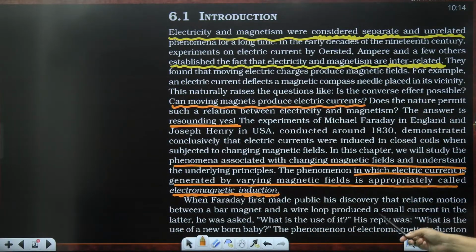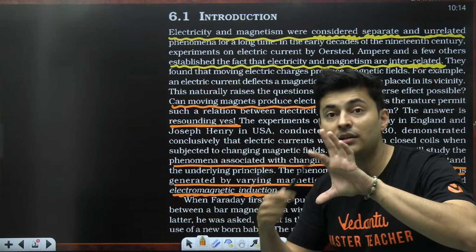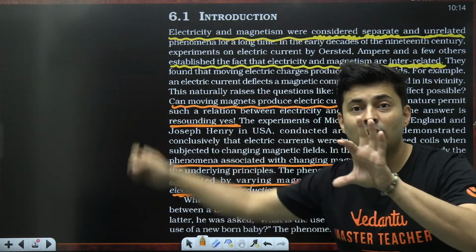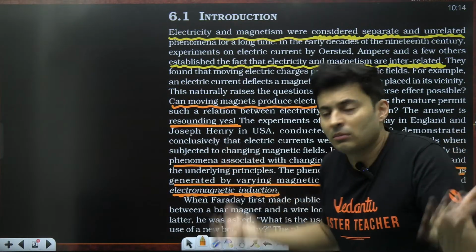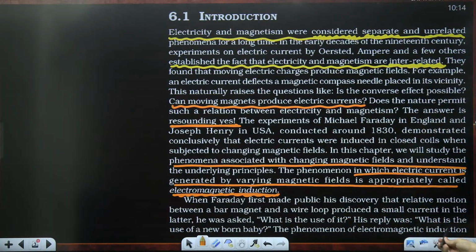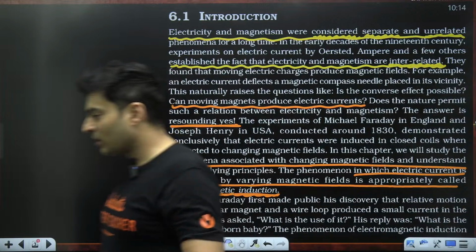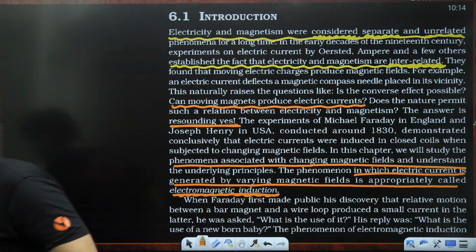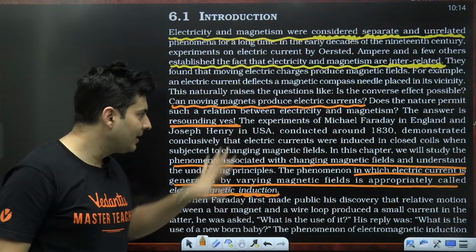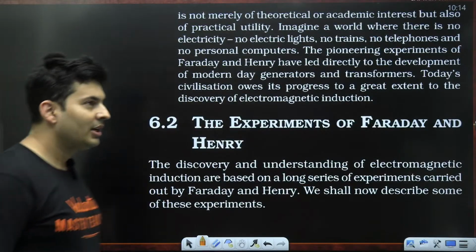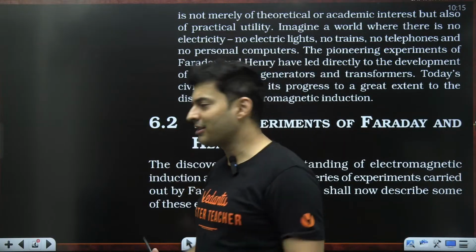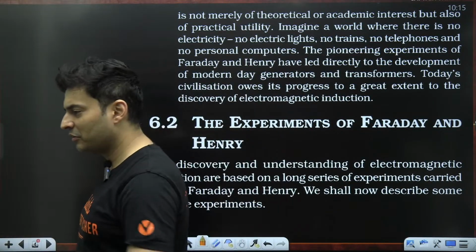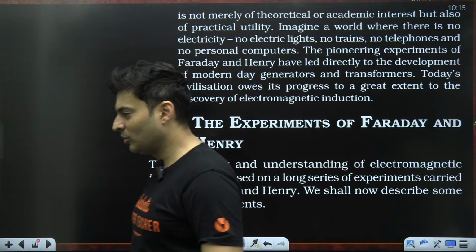Faraday, when he made his discovery that, hey, listen, I produced current inside a coil when I moved a magnet, people were like, so what? What is the use of this? His reply was, what is the use of a newborn baby? So this is exactly what he faced during that time. If you thought that your problems are new, no, these problems have always existed throughout our history, and a lot of people have faced this kind of criticism. So don't be bothered.